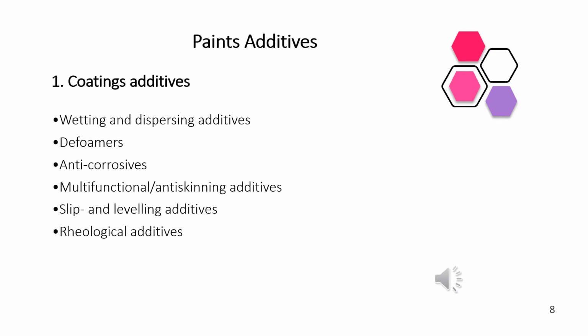Paint additives. There are different types of additives that are available in the manufacturing of paints. Number 1. Coatings additives. The coating additives work as wetting or dispersing agents.